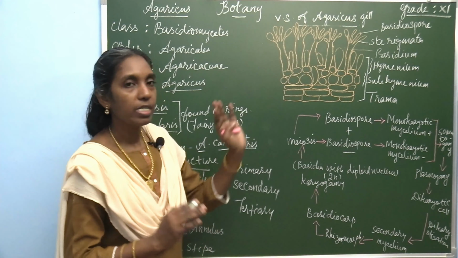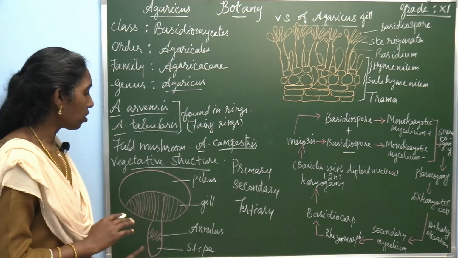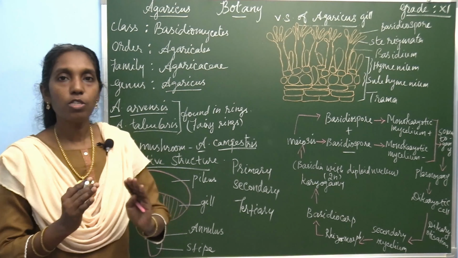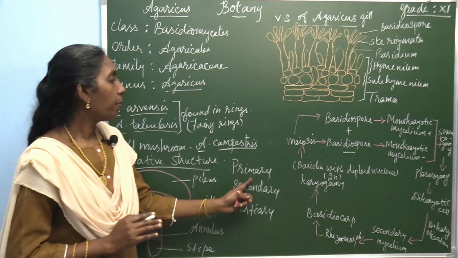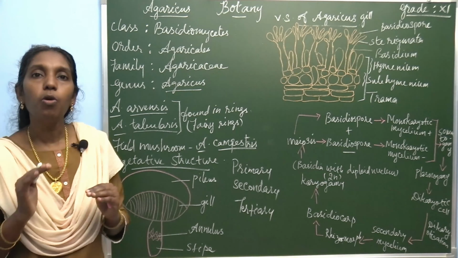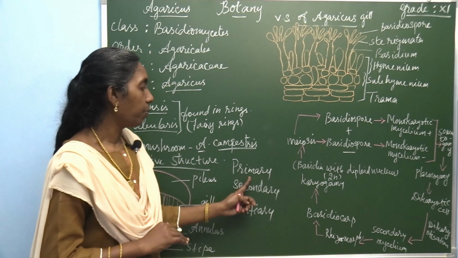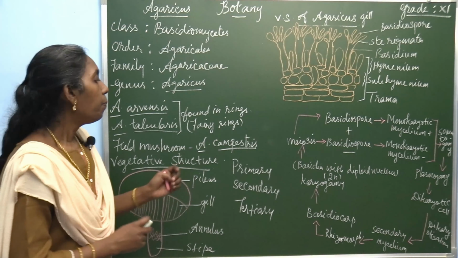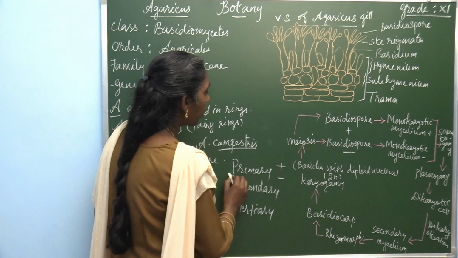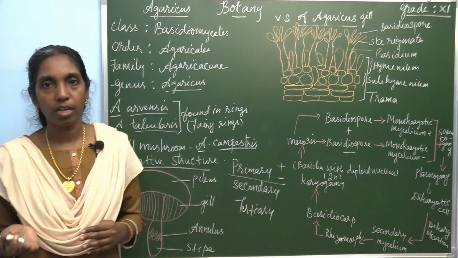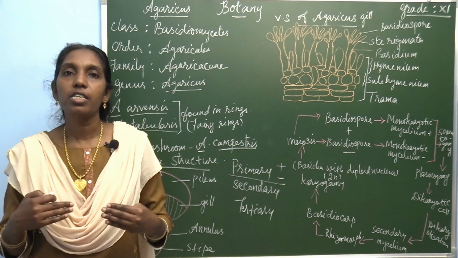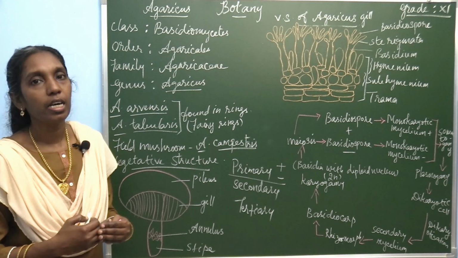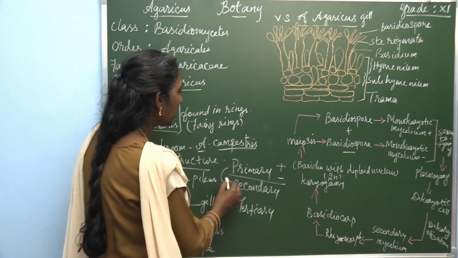The basidiospore is produced by the fruiting body. This is the entire structure of the fruiting body, and here it possesses the basidiospores. The basidiospores develop into primary mycelium, that is monokaryotic mycelium. There are 2 different strains of primary mycelium, plus and minus. These plus and minus strains of mycelia fuse together, and the name of the fusion is plasmogamy. As a result, it forms the secondary mycelium.